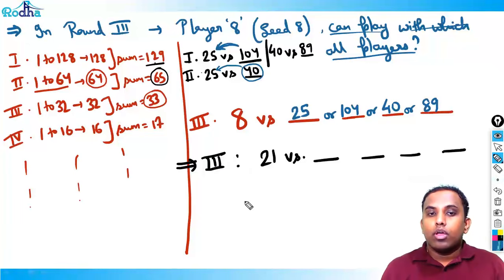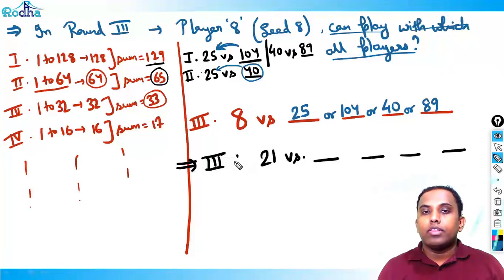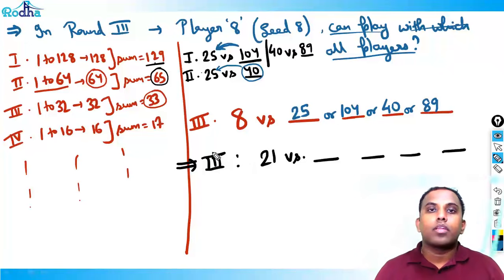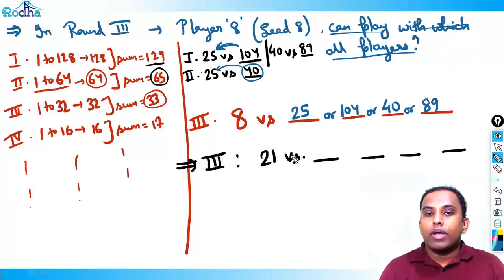So I'll first go to round 3. In round 3, what is the sum? The sum is 33, so 21 can play with 12. Now what will we do? 12 directly is not the only possibility, right? I've got a new number, 12, so I'll again go back to the first round.